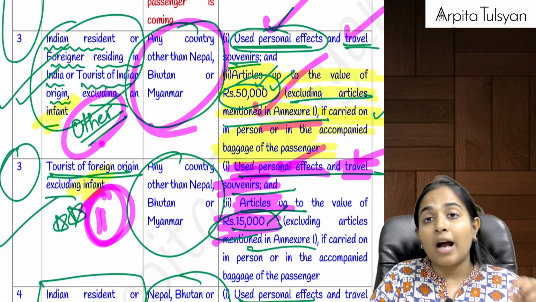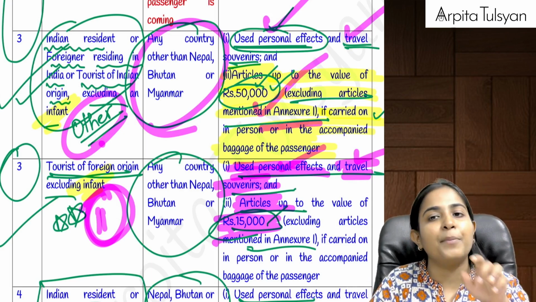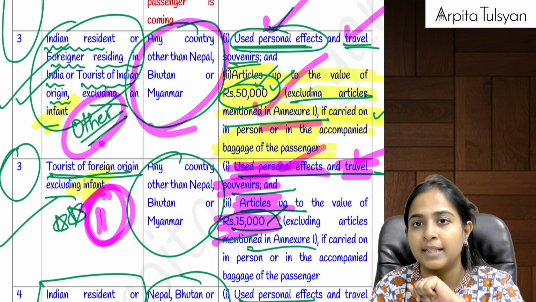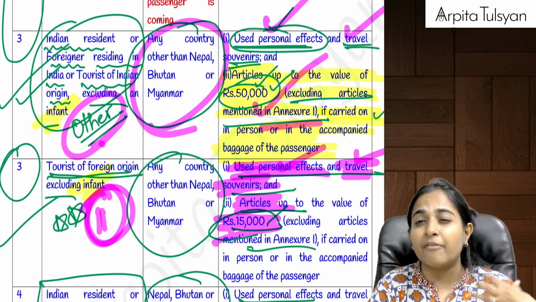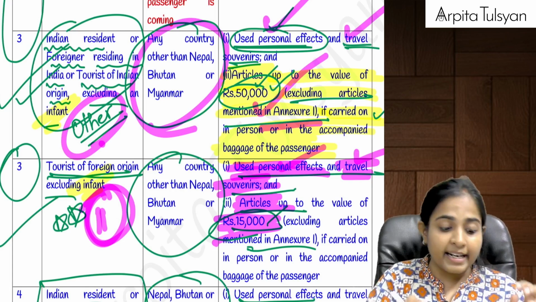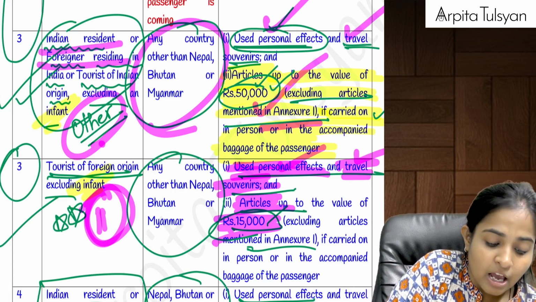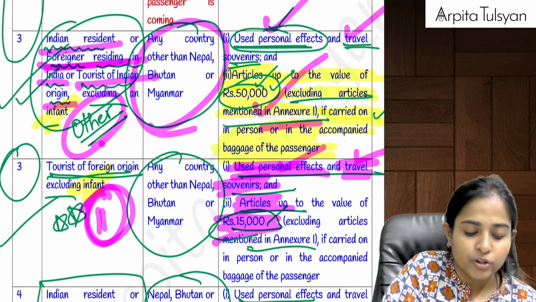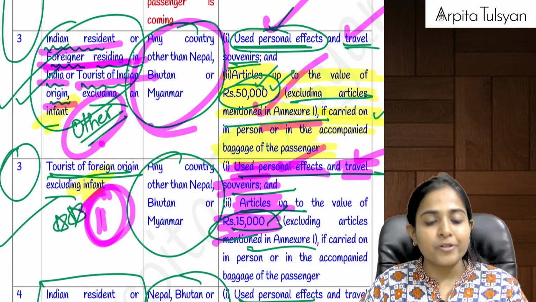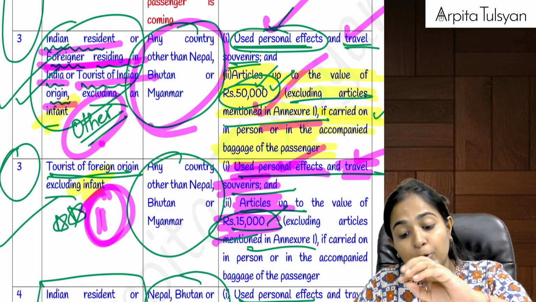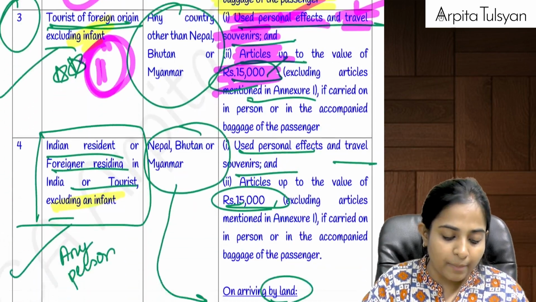So for foreign nationals, the limit is only 15,000. But when someone with some relation to India is coming, that is an Indian resident, a foreigner residing in India, or a tourist of Indian origin, then used personal effects, travel souvenirs or articles up to rupees 50,000 will be allowed.